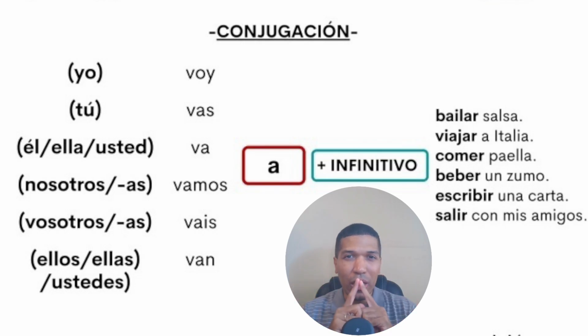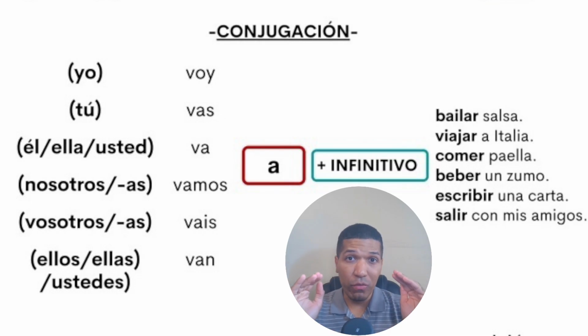Then the preposition a is very important to use always after the verb ir. And then the infinitive form of the verb. For example, yo voy a bailar, it means I will dance. Yo voy is like I will, or I am going to, how you prefer to translate. Yo voy a bailar salsa.